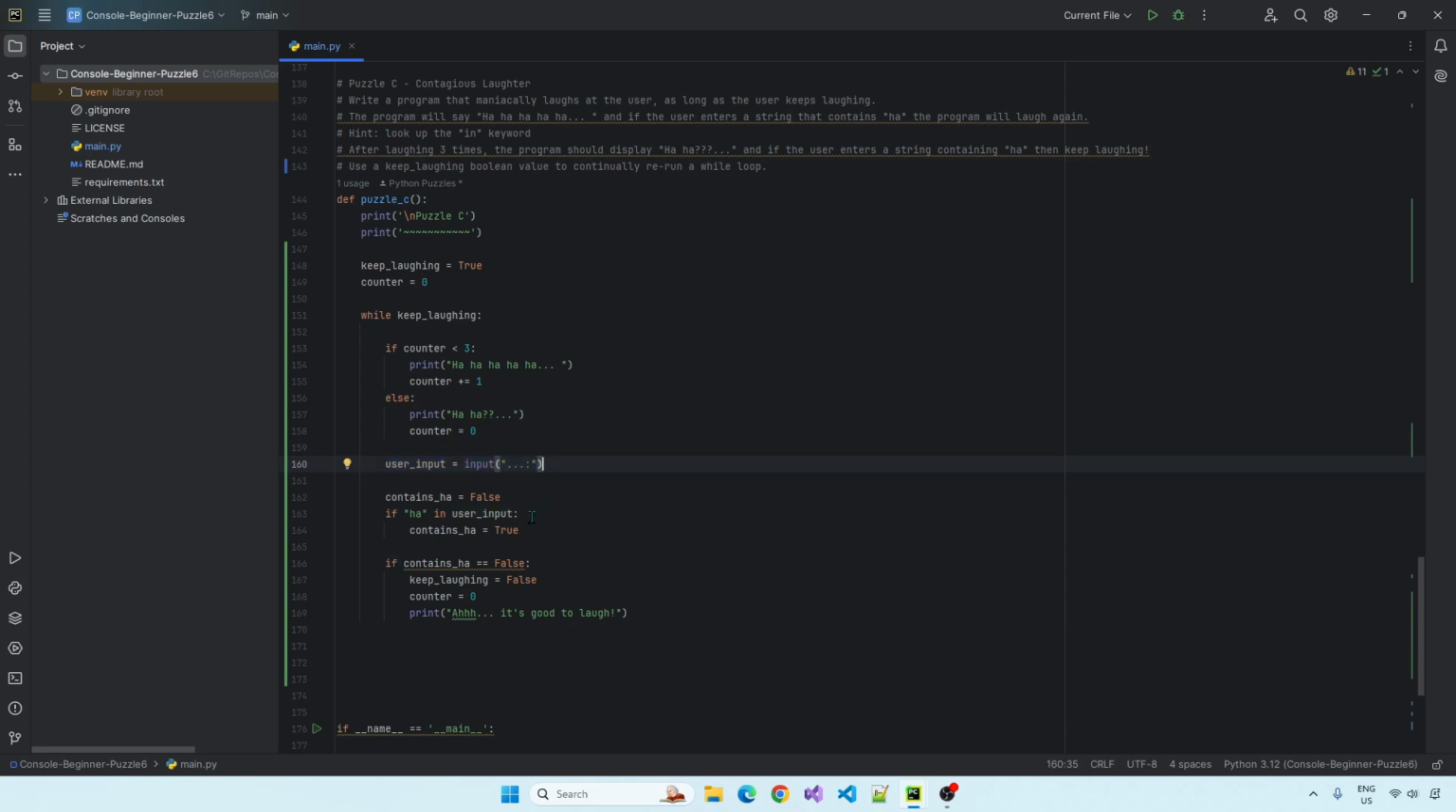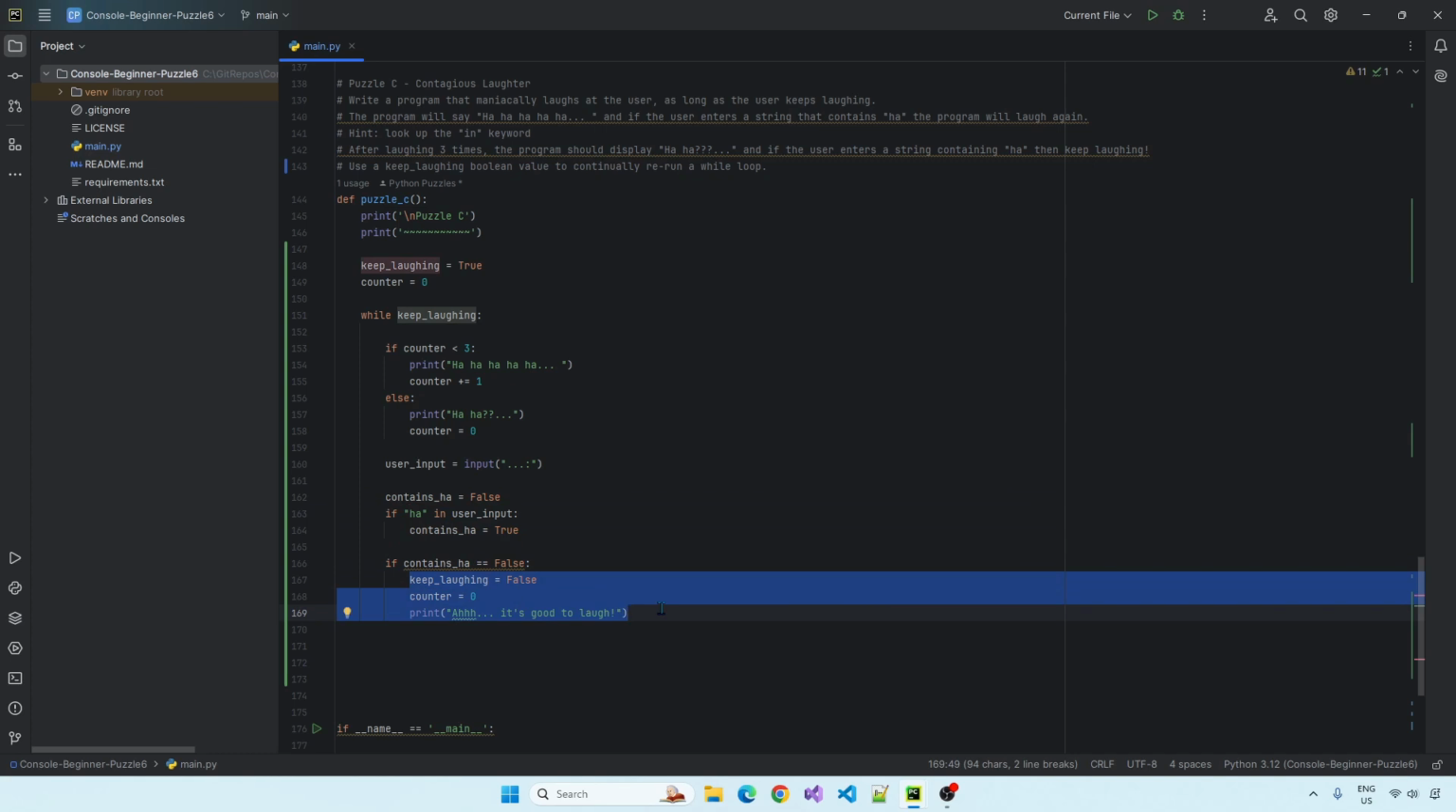Get the user input. And then we need to decide how is ha in the user input. So I've created a Boolean flag there. If ha is in user input, set contains ha to true. If contains ha is false, end the program. So we're just keeping track of whether the user input contains ha or not.